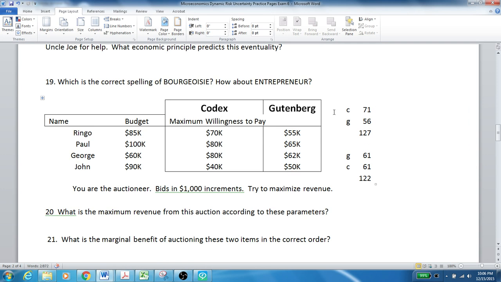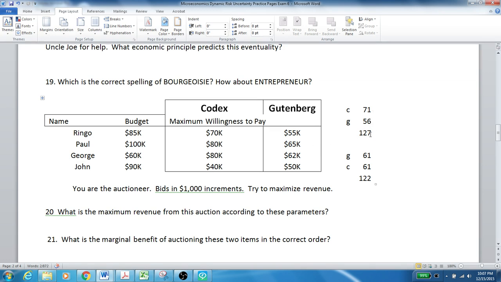So what I've done over here is kind of worked it out. This is not going to be on the test, but I have it over here so you can see. If we put the Codex up for auction first, it'll sell for $71,000. I believe Paul wins it, and because Paul then spends $71,000 out of his $100,000, he doesn't have enough money to bid on the Gutenberg, and that means the Gutenberg ends up going to George for $56,000.